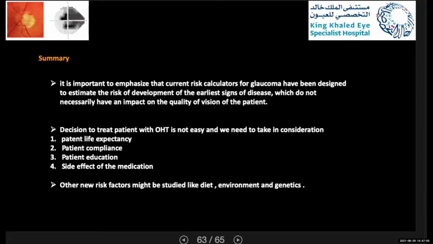The decision to treat patients or start patients on medication who have ocular hypertension is not easy, and we need to take into consideration patient life expectancy, patient compliance, patient education, and side effects of the medication, besides the risk factors that we have mentioned. Other new risk factors might be studied in the upcoming future, like diet, environment, and genetics, and their effect on the patient prognosis.